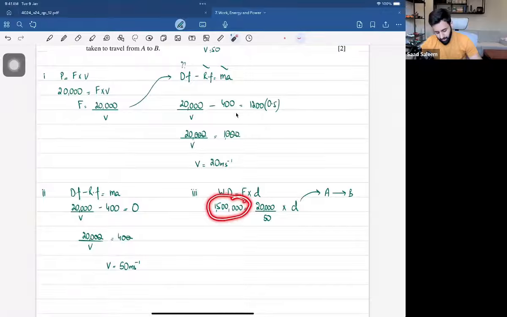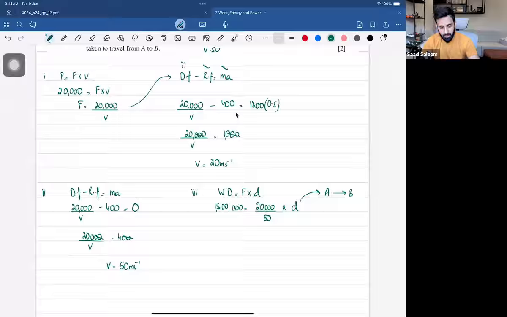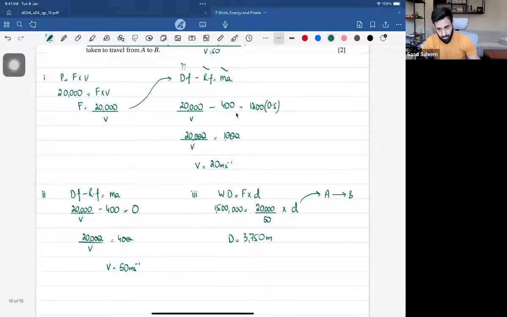We know the work done, and work done is equal to force times distance. So that means we can find out the distance as well. So the distance would be equal to 1,500,000, that's 1 with 5 zeros after 15, into 50 divided by 20,000. So we get the distance, and that's equal to 3750 meters. Why meters? Because the velocity was in meters per second.